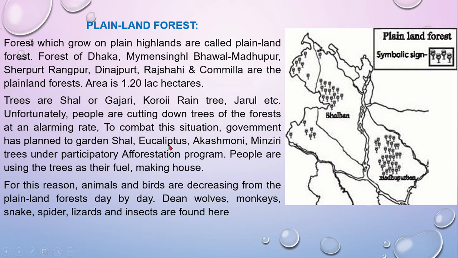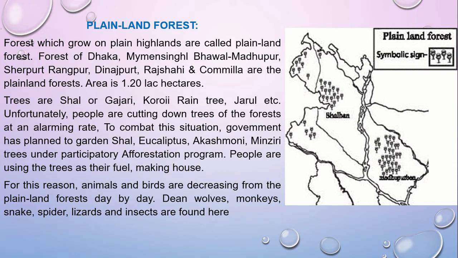Unfortunately, people are cutting down the trees of the forest. It's very alarming for our country, our environment, and our biodiversity as well. To overcome this situation, the government plans to plant shal, eucalyptus, and akashmani trees again under a participatory afforestation program. People are using the trees as fuel and for making houses, but nowadays eucalyptus is not good for human health as well as other crops. That is why eucalyptus is not being planted at the moment.